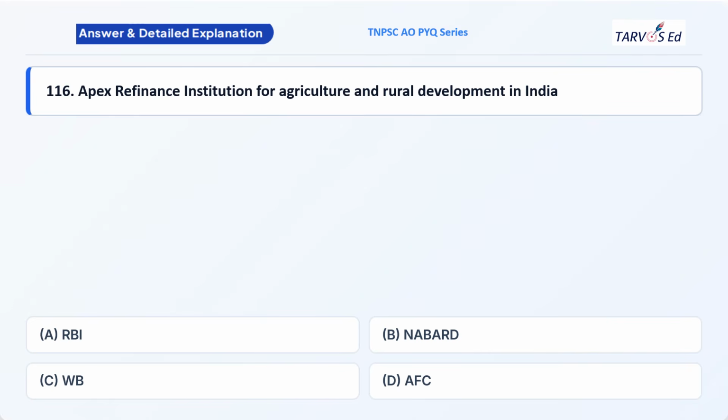So RBI, Reserve Bank of India, it is also an apex agency. All these four are apex agencies basically, but RBI is the central bank of India. It not only focuses on agriculture, it doesn't focus on one sector, it focuses on the entire Indian economy. So RBI cannot be for agriculture. World Bank is a world level apex agency. Again, World Bank doesn't narrow it down to agriculture alone. So World Bank cannot be the answer.